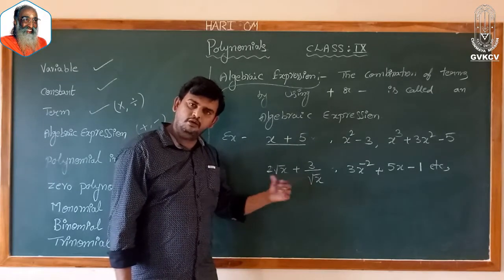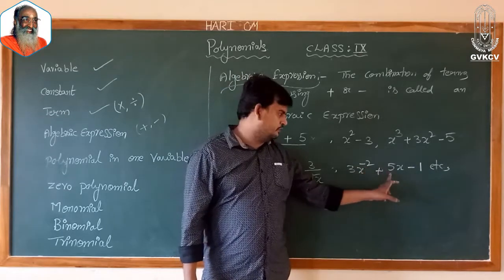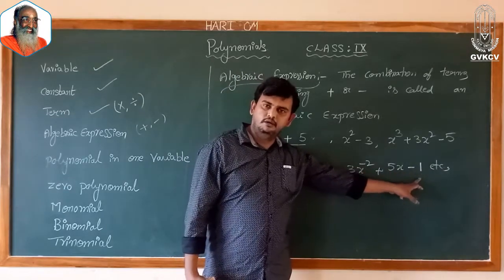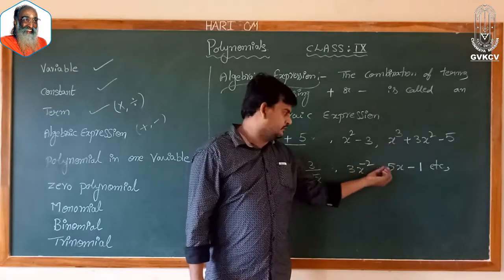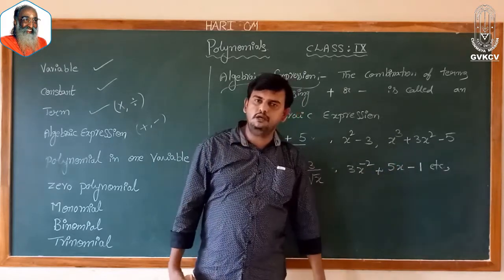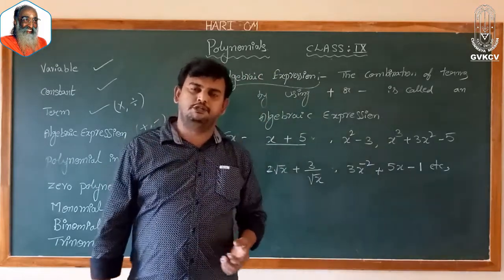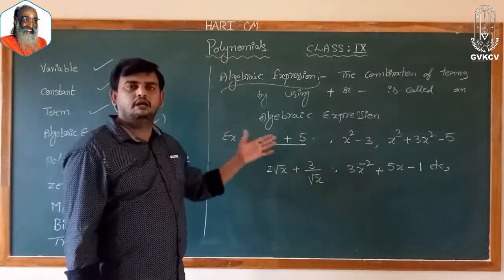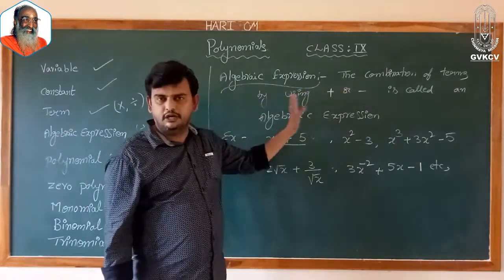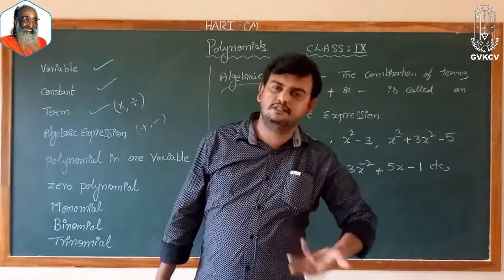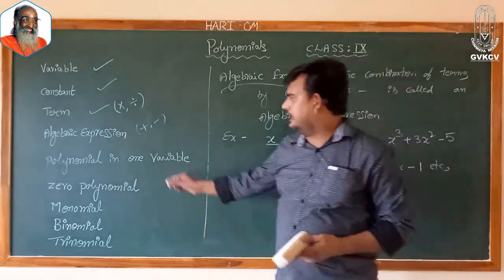The combination of terms we have is an algebraic expression. 3 into x to the power of minus 2, 5 into x, minus 1. Here also 3x to the power of minus 2 is a term, 5x is a term, 1 is also a term. The combination of these three terms we have is an algebraic expression. So all these come under an algebraic expression. The combination of terms by using either addition or subtraction or both is nothing but called an algebraic expression.